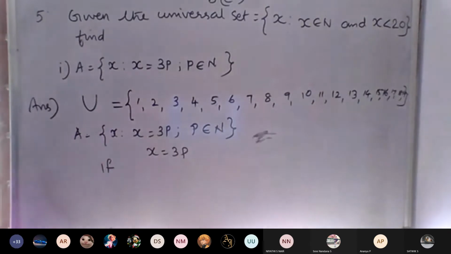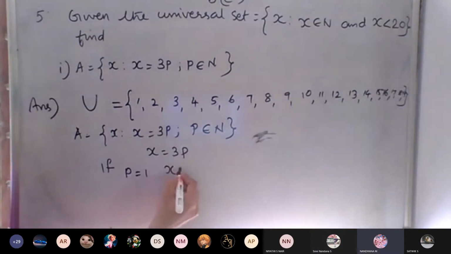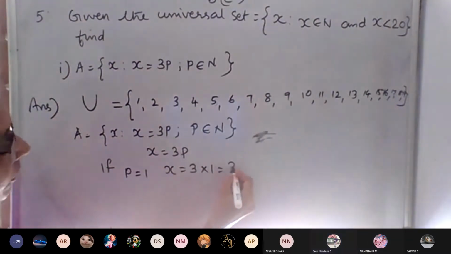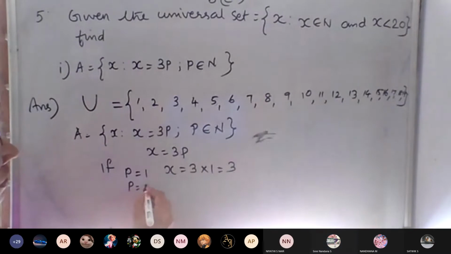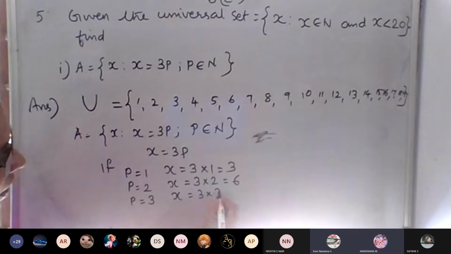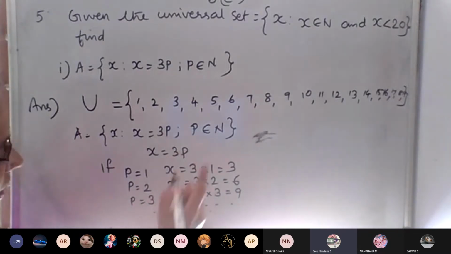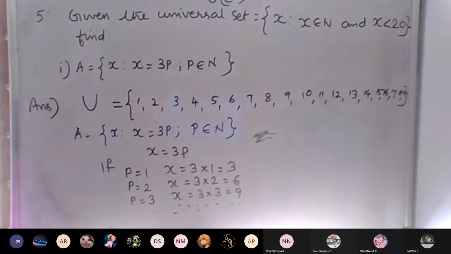If p is equal to 1, x is equal to 3 into 1, which is 3. If p is equal to 2, x is equal to 3 into 2, which is 6. If p is equal to 3, x is equal to 3 into 3, which is 9, and so on. Without calculating everything, we can write it directly now.